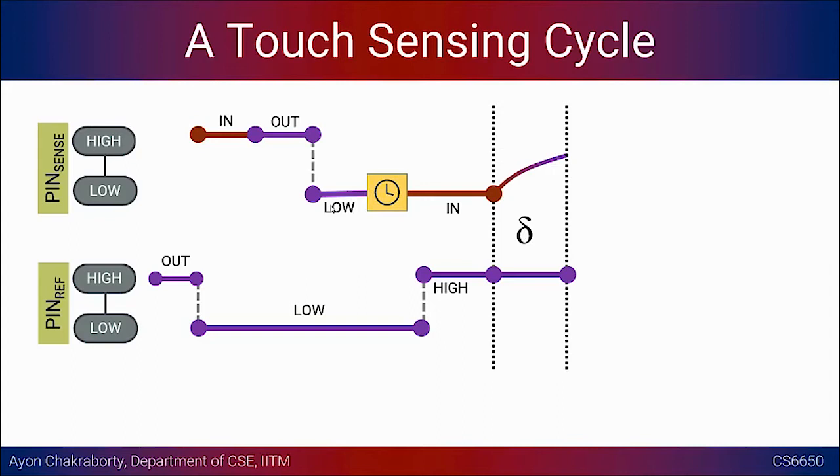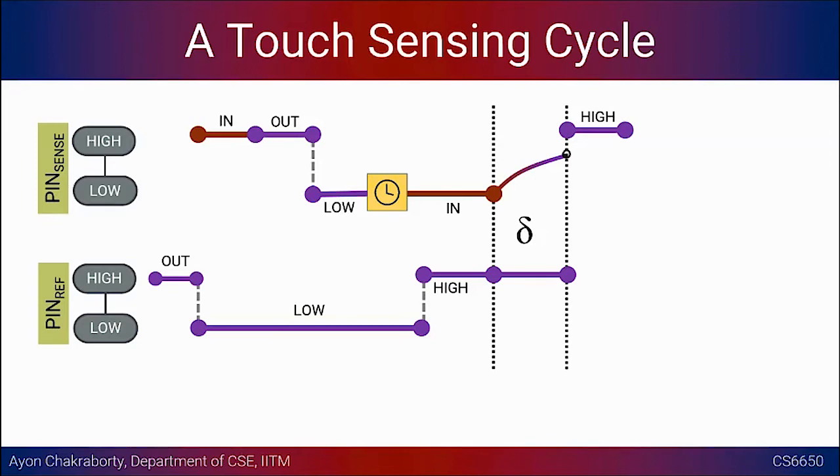Whenever I am creating this high voltage in the pin ref, immediately I am going to start a counter, and this delta will be kept on incrementing, right? We will do delta plus plus, delta plus plus, and at a certain point in time, I will see that, okay, pin sense is high. So there will be a certain code that will keep on profiling whether this one is at a digital high or not.